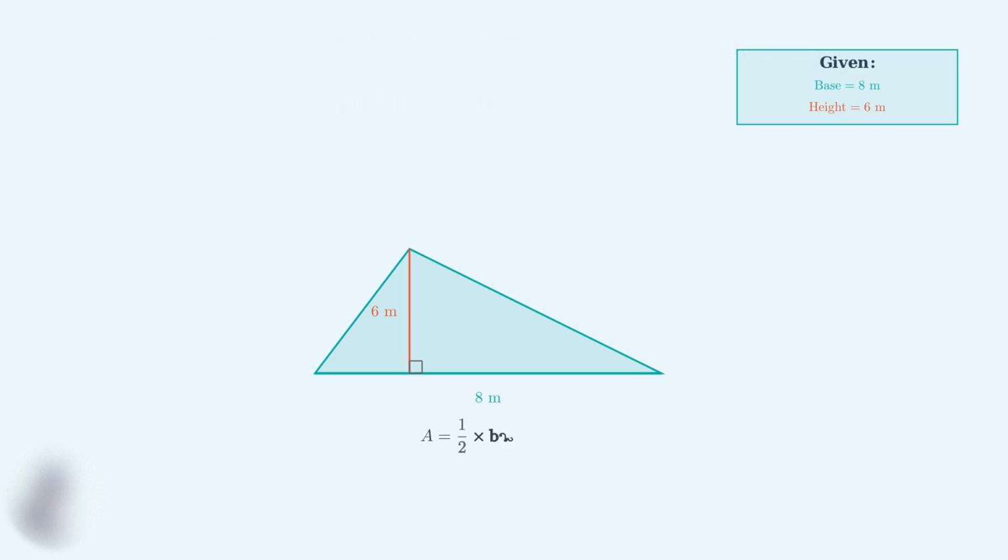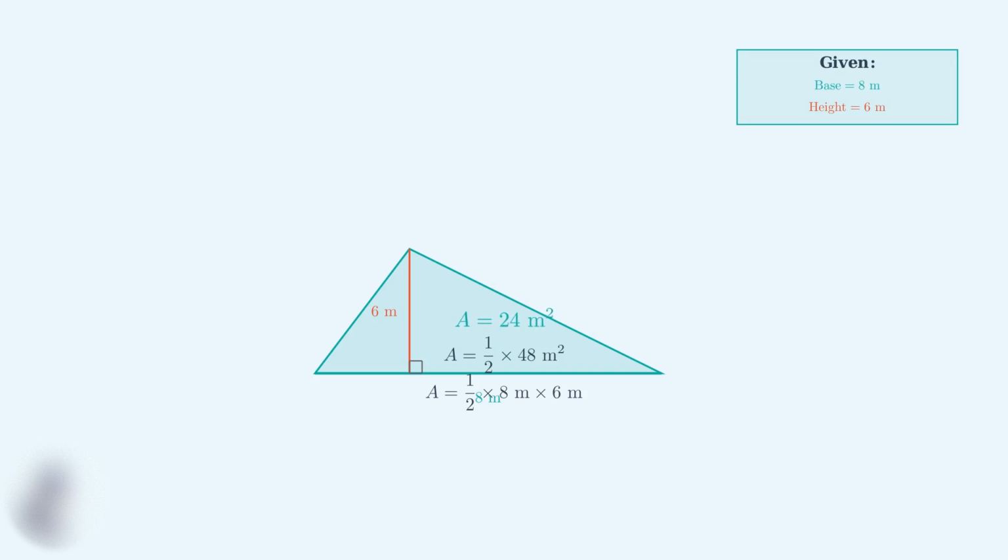Now we'll apply our area formula. We use the same formula as always. Area equals 1/2 times base times height. Step 1, we substitute our known values into the formula. Base equals 8 meters and height equals 6 meters. Step 2, we multiply the base and height first. 8 meters times 6 meters equals 48 square meters.